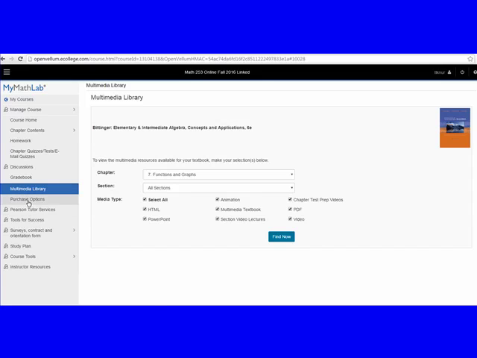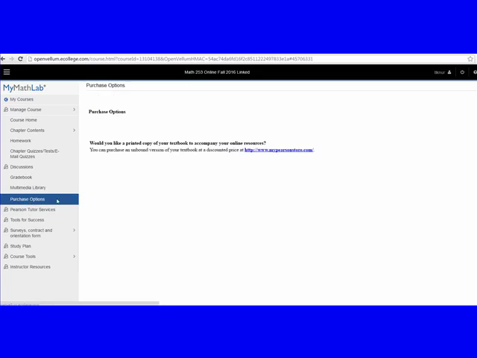All right. Now, let's look at the purchase options. Remember, you are taking an ebook. Would you like a printed copy of your textbook to accompany your online resource? You can purchase an unbound version that way. It is your call. You can just click on this and get that, or you can rent a book from our bookstore, or you don't need one. So it is totally up to you.